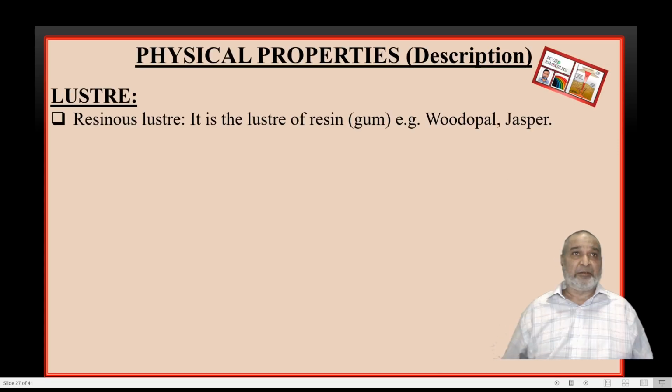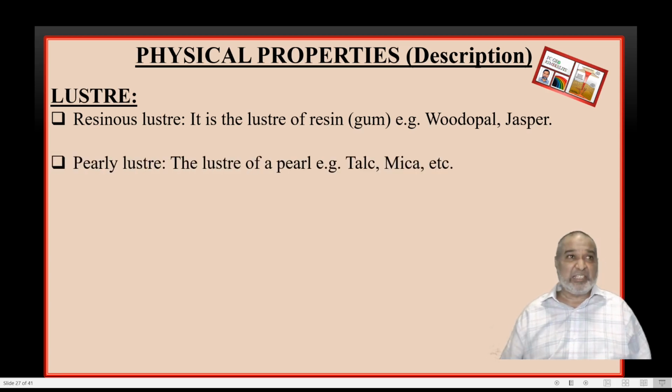The next one we have seen now is the resinous luster. The surface of the mineral shines like a gum or resin. Wood opal and jasper are called resinous luster. If you hold wood opal in your hand, you'll find the appearance is woody. Jasper also is resinous, resin-like or an oily type of structure. So sometimes we also write it as oily luster.